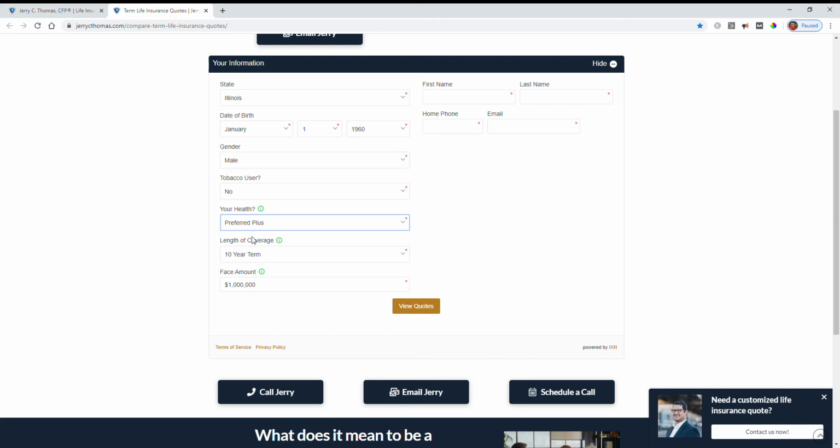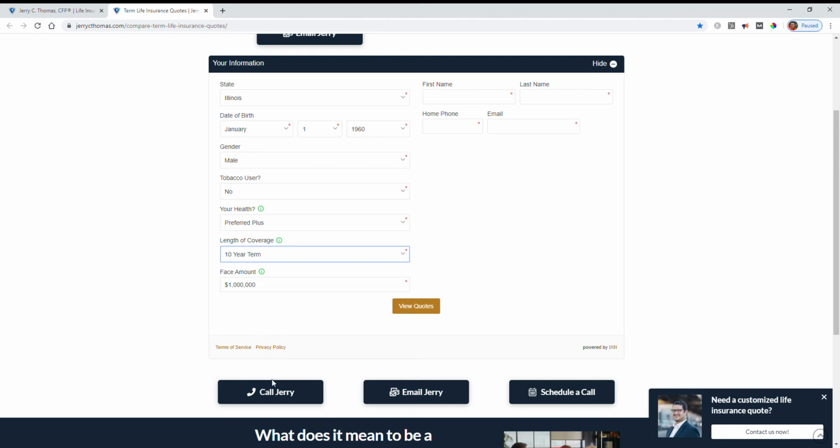So depending on what your height and weight is and what your health is, you might want to pick standard or you might want to go with a preferred plus rate. So we'll keep it at preferred plus. And then you're going to be able to pick what type of coverage you want to look at. So here we have 10, 15, 20-year terms. We also have return of premium options.